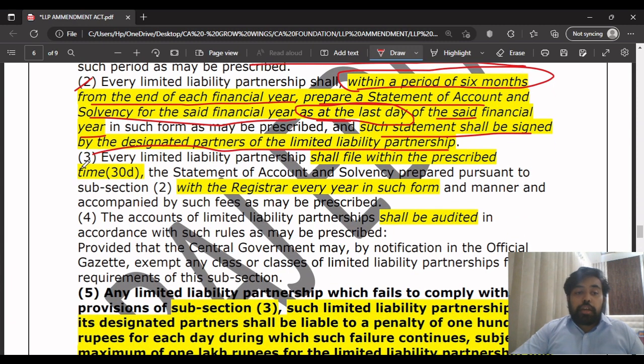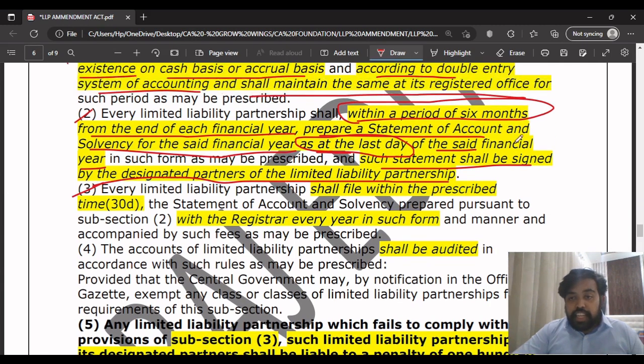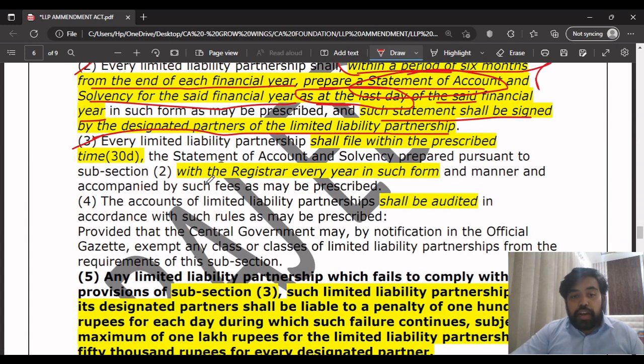Next, point number 3. In point number 3, what they are saying is that the statement of account and solvency which is prepared has to be filed with the registrar every year in such form and manner. But it shall be filed within a prescribed time, that is 30 days. You don't have to remember the time limit here. They've just given you in your ICAI material that every LLP shall file within a prescribed time. You can just write: it shall file within the prescribed time the statement of account and solvency with the registrar every year. That is point number 3.